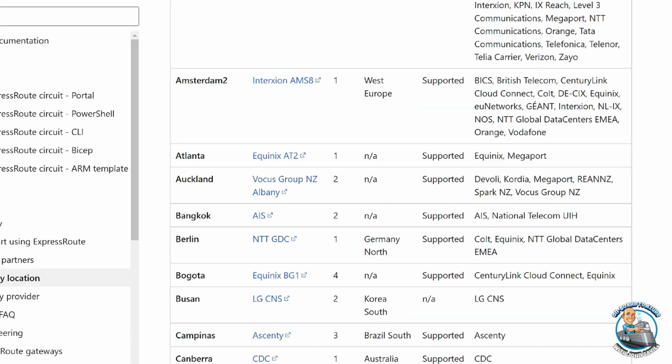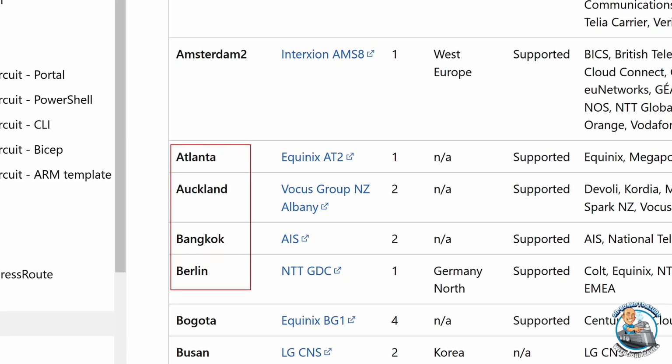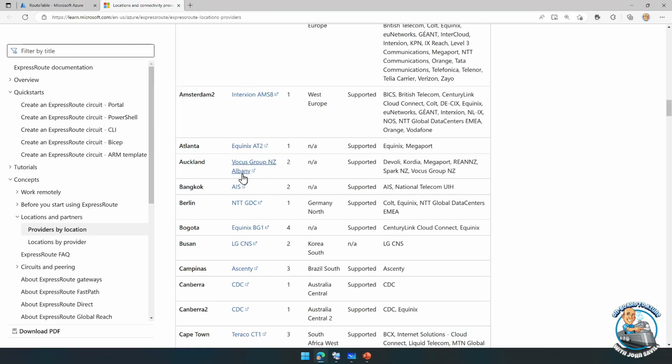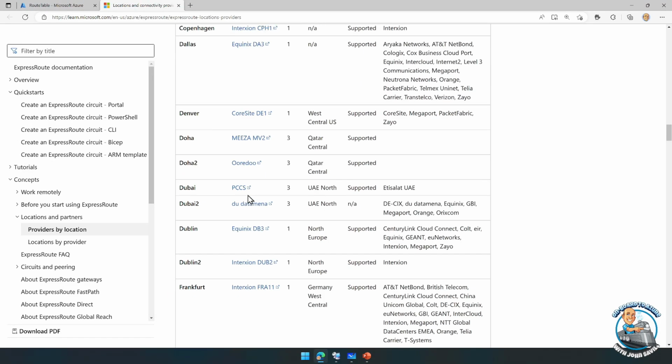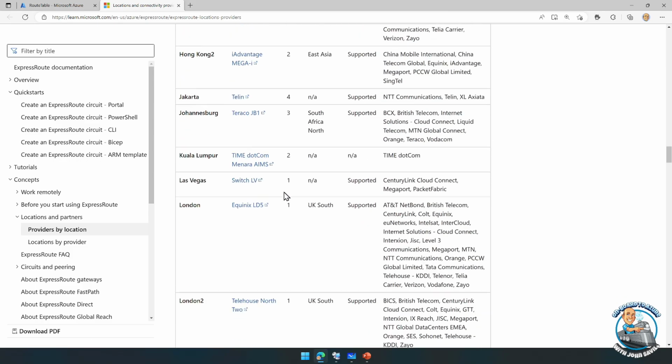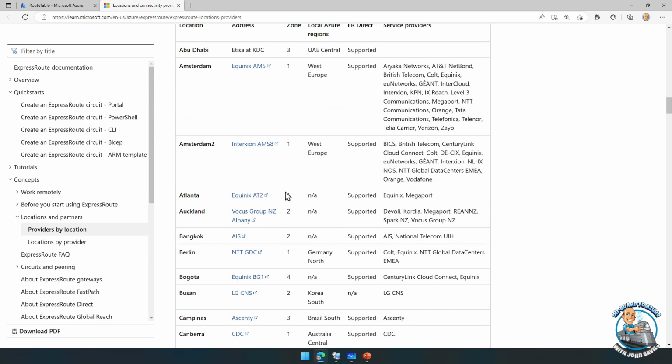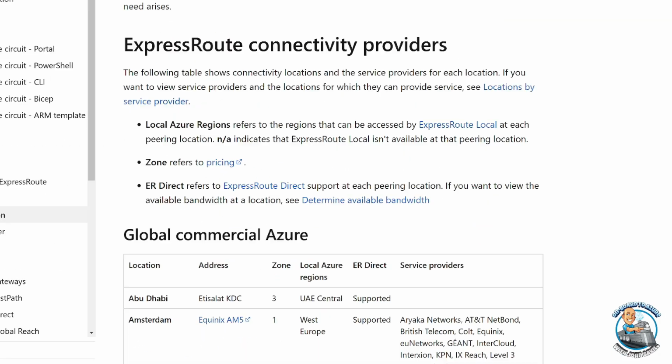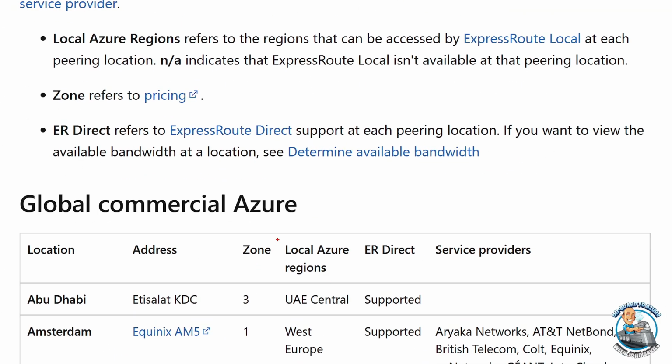We can see here, lots and lots of them. And they're operated by different partners. You can see that second column are the partners that operate that last mile and provide that connectivity. But you'll also see there's this fourth column, local Azure region.